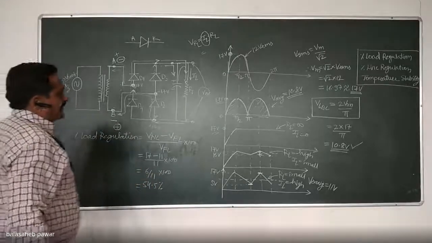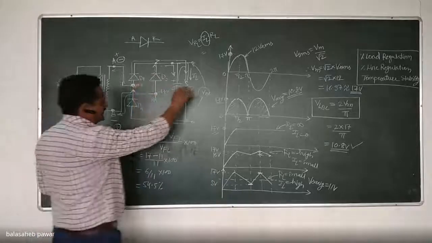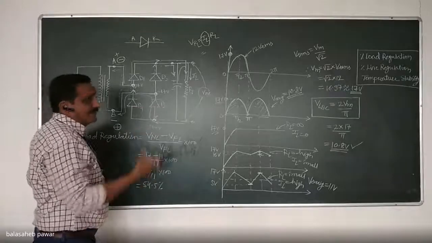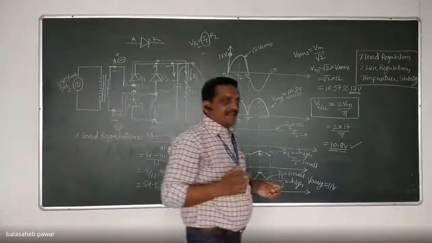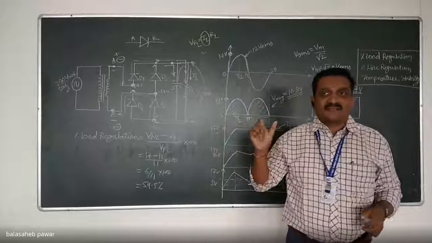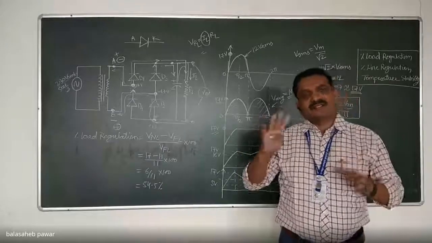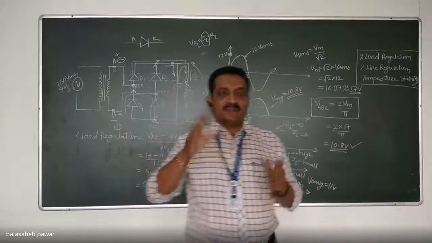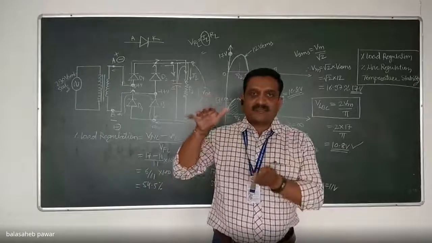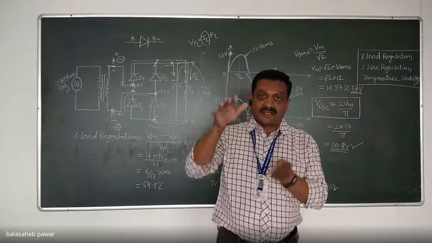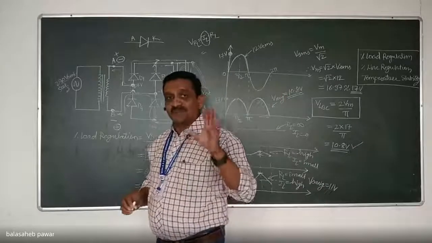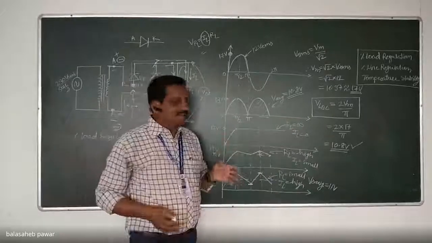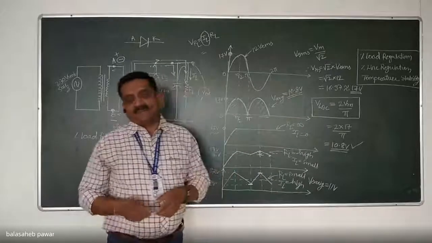Now see, if we consider there is some device connected across this output of the unregulated DC power supply, and by that device, no change in output voltage occurs even if the load current gets changed, that is what is expected. Even if the load gets varied, the voltage of that source should remain constant. That is known as a good power supply. It may be AC or it may be DC.